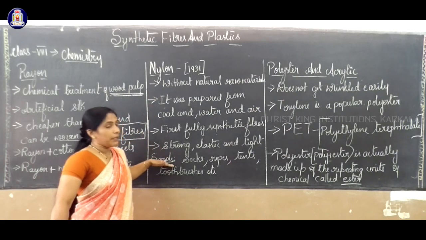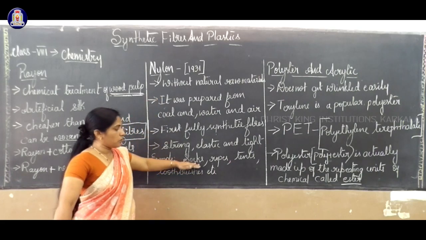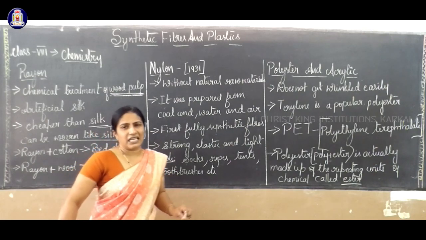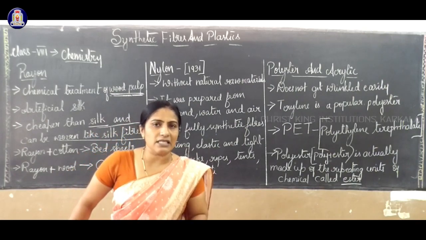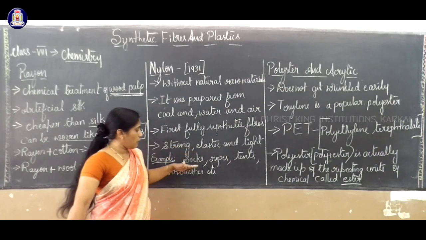Now the examples where synthetic fibers like nylon are used: socks, ropes, tents, toothbrushes, etc. It gives us strength and elasticity, and it is very strong in structure. So that's why we are using it.